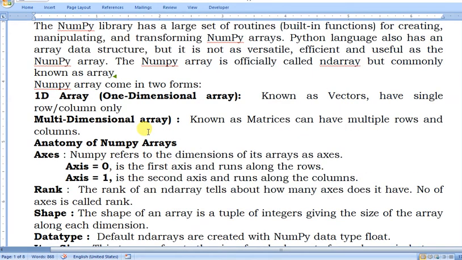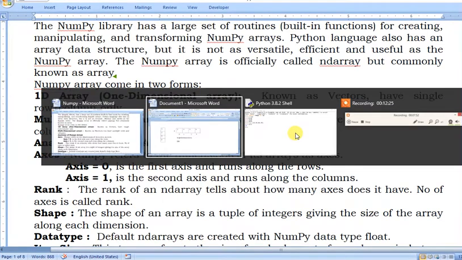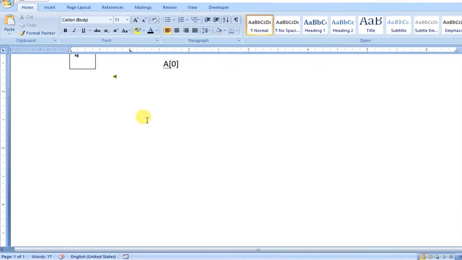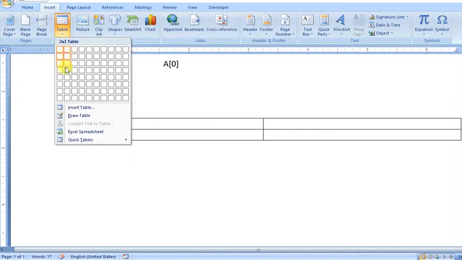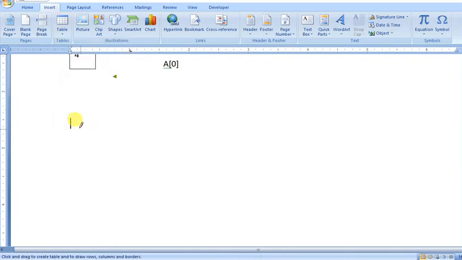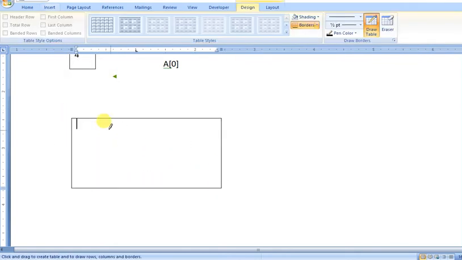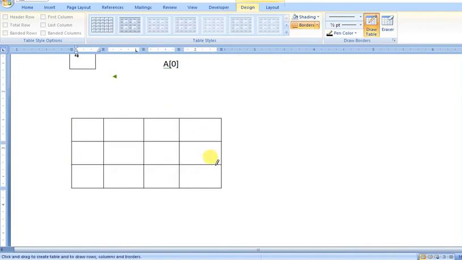Multi-dimension arrays, known as matrices, can have multiple rows and columns. When your numbers are represented in tabular form, suppose your data is represented in this form, so this is a matrix.